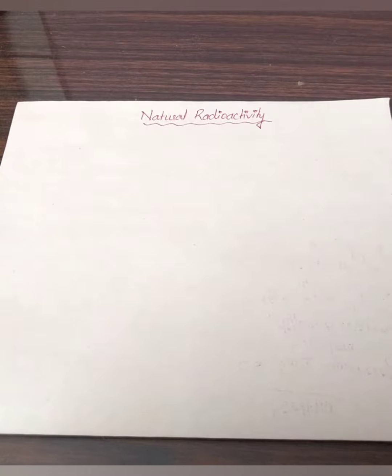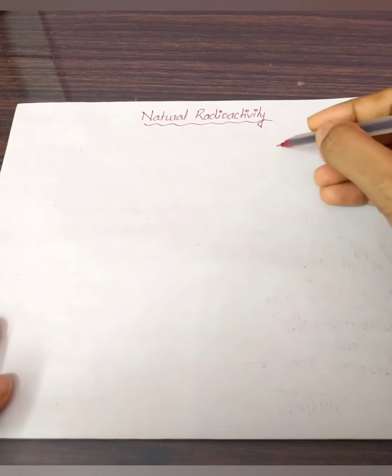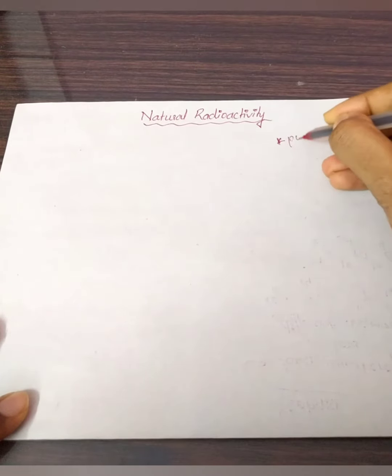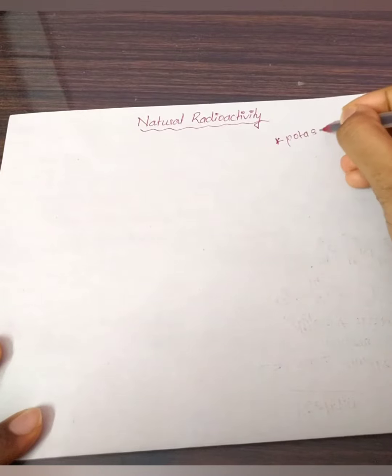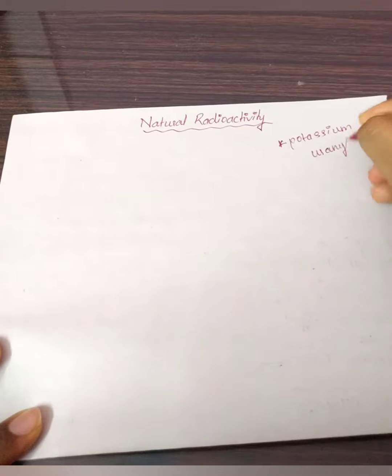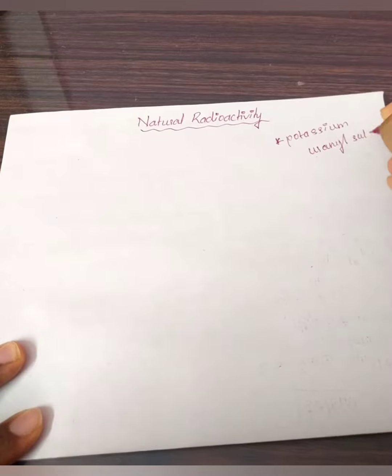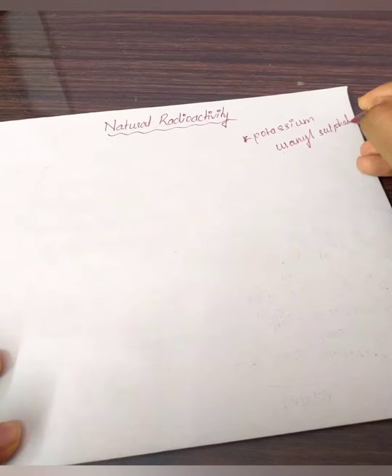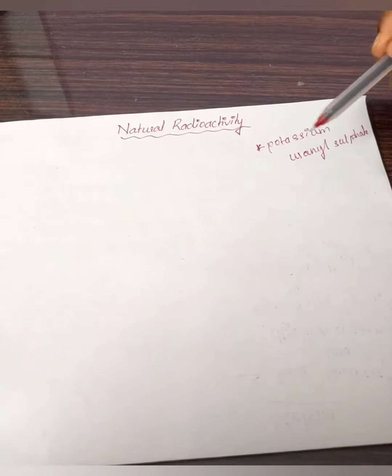Then came the famous couple of scientists, Marie Curie and Pierre Curie. They realized from their studies that there is an emission of some radiations from the uranium salt, potassium uranyl sulfate, the substance they were studying.